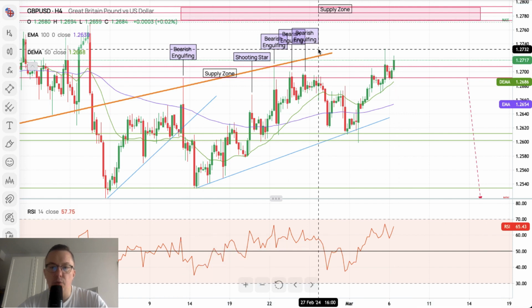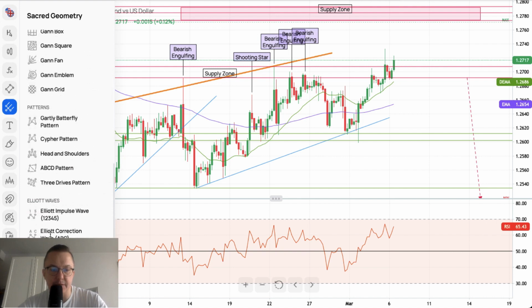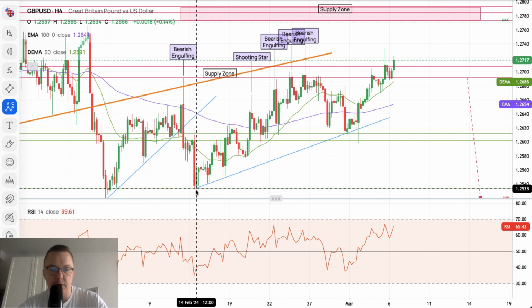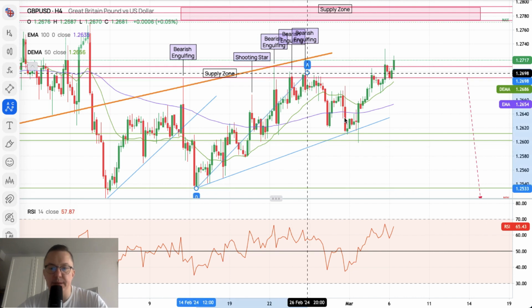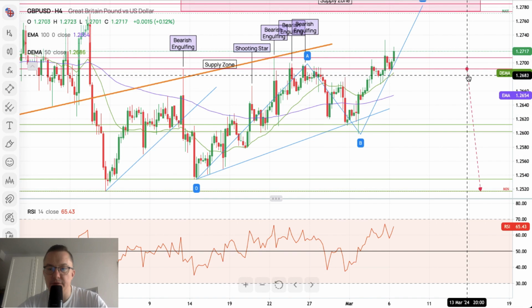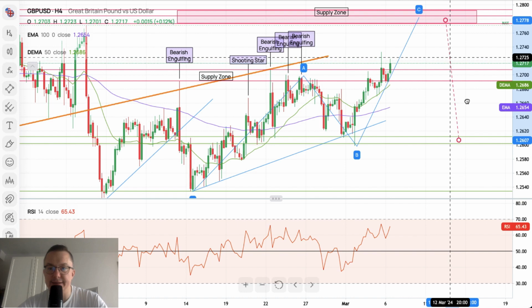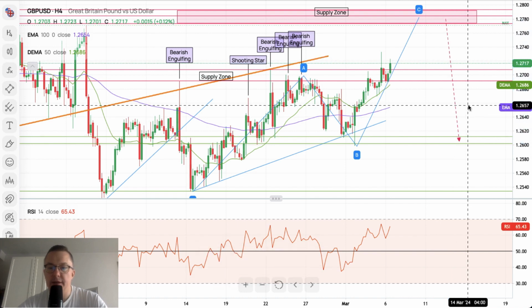So we will be continuing watching this kind of pattern. There you go. Some sort of A, B, and C pattern to the upside, and then a potential movement to the downside should be triggered, unless this zone is of course clearly violated.